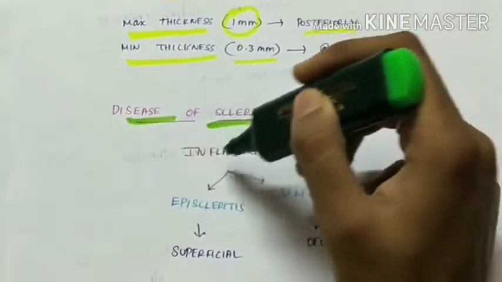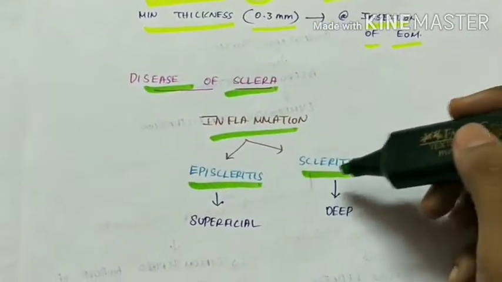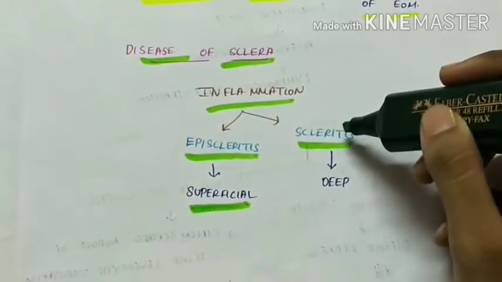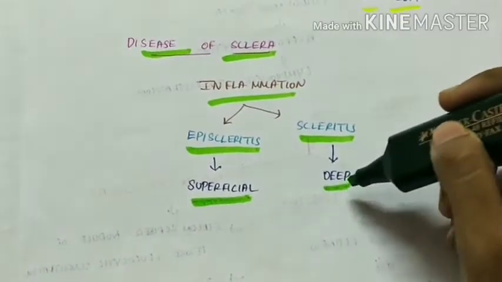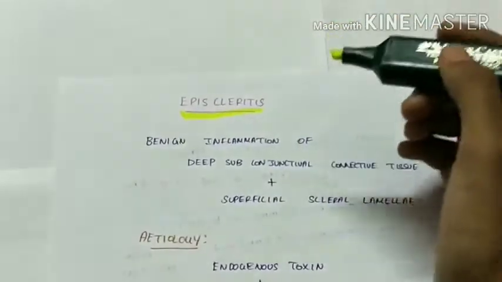Diseases of sclera. Inflammatory disorders of sclera include episcleritis and scleritis. Episcleritis when only the superficial part is involved. Scleritis when the deep part of the sclera is involved. First, let's see about episcleritis.